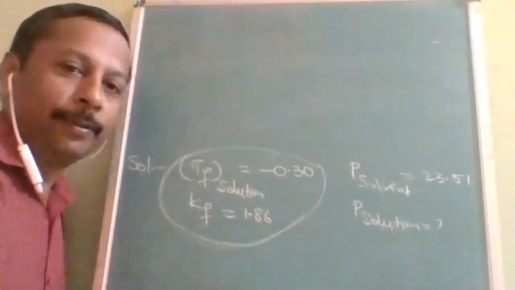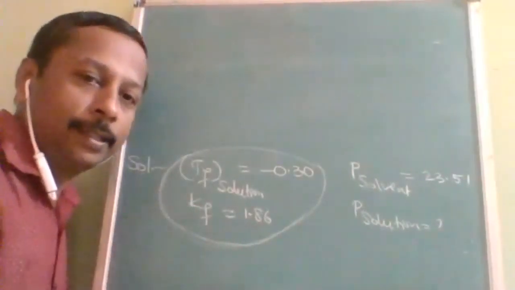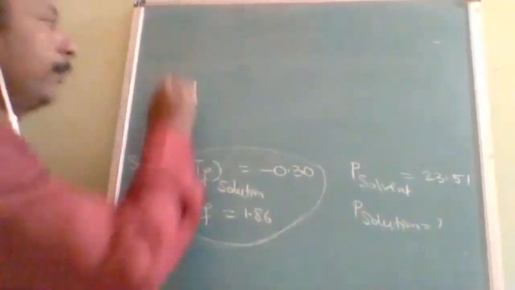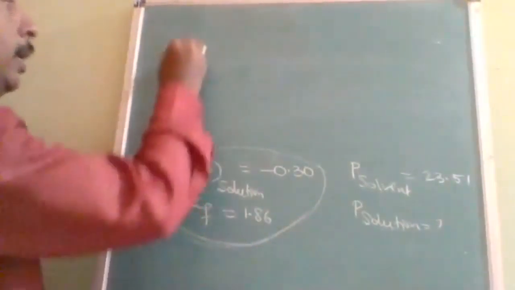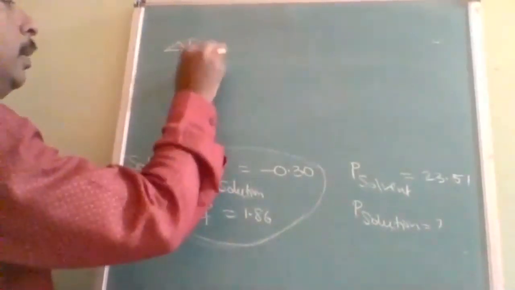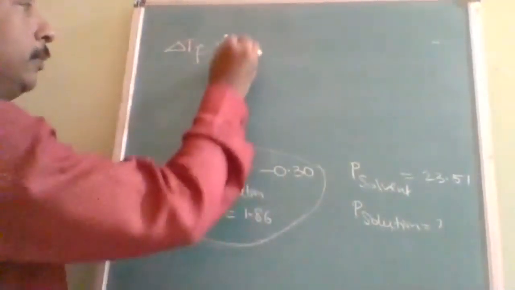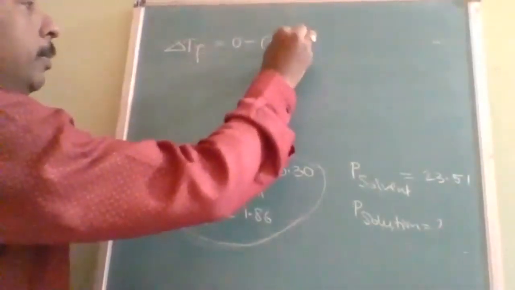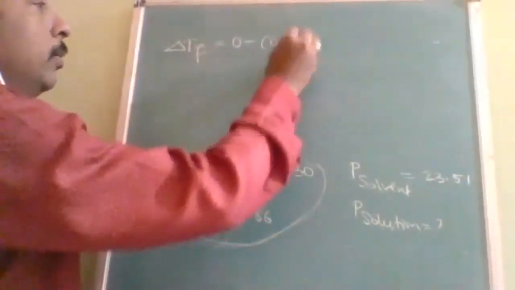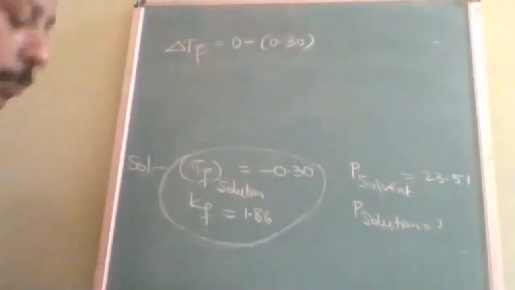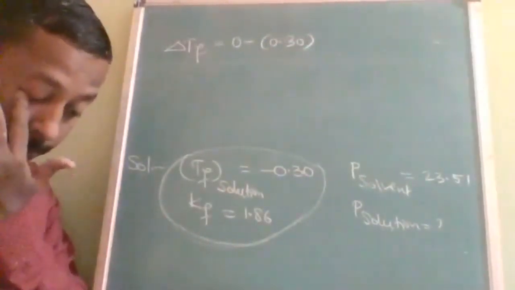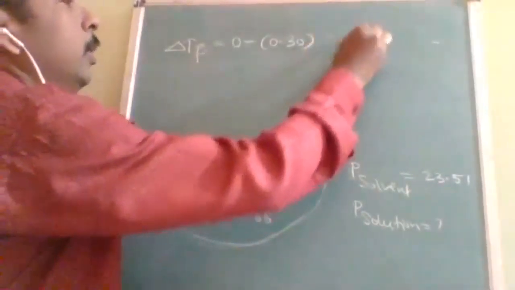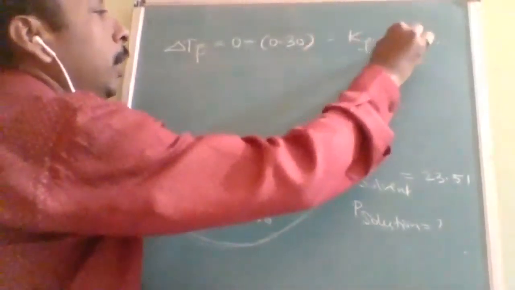Once you have these two, when you know the formula and put it in, see, T_f of solution, delta T_f is equal to 0 minus of minus 0.30, that is what is given. It is equal to Kf into molality.